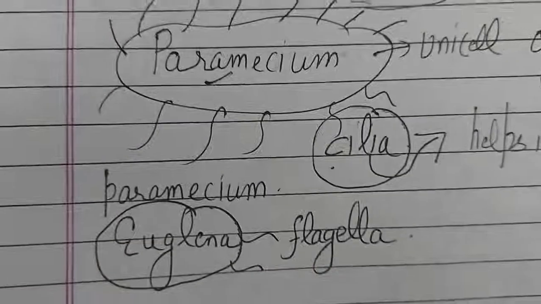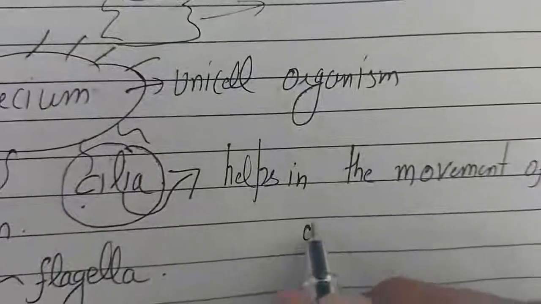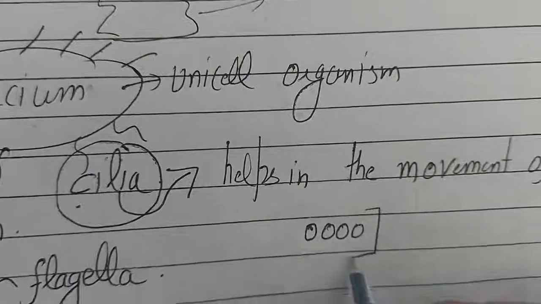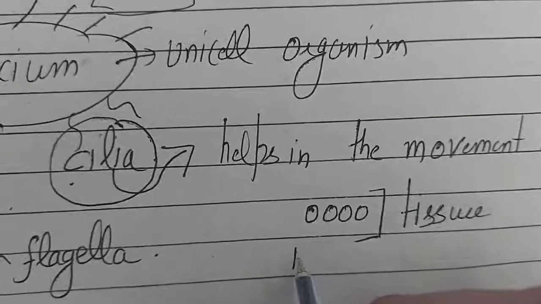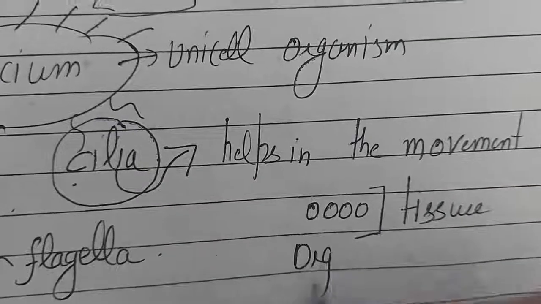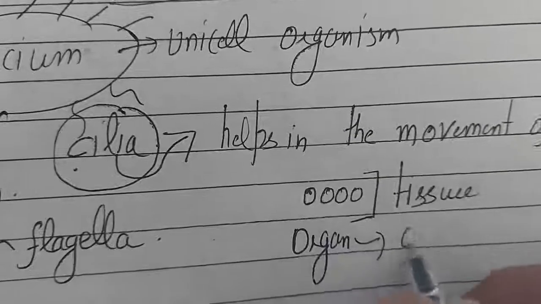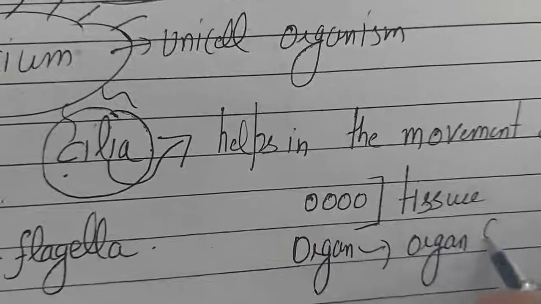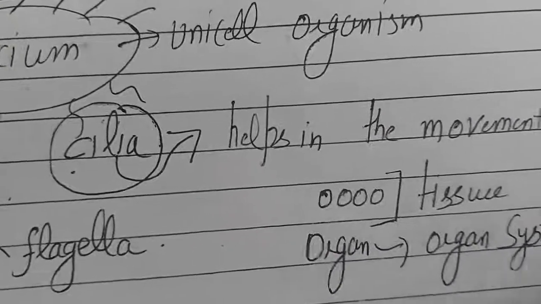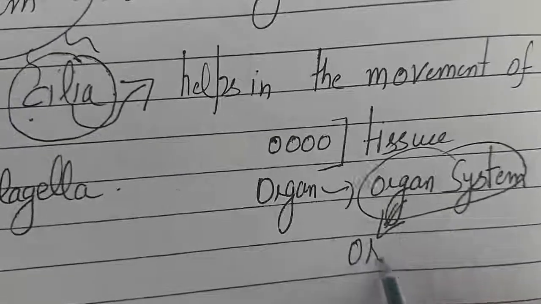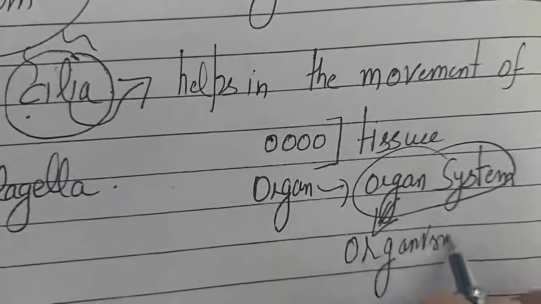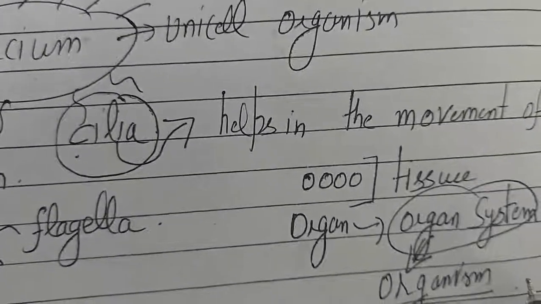And we have already discussed this: a big group of cells combine to form a tissue, tissues combine to form organs, organs combine to form organ systems, and organ systems combine to form the organism. So this is the concept.